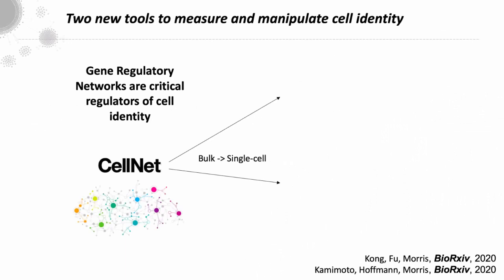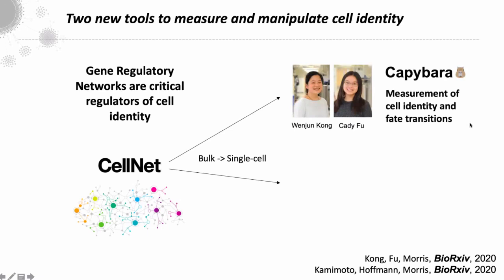And we really come from the CellNet platform, which uses bulk data to reconstruct or infer gene regulatory networks. So these are critical regulators of cell identity. So having knowledge of these networks across this process is essential. But also being able to achieve single cell resolution with this and break down that population heterogeneity is crucial. So the first component we have here, which is quite unrelated to the CellNet platform, is Capybara. So Capi, led by Wenjun, our graduate student who gave a poster yesterday, is designed to measure cell identity and fate transitions from single cell data.